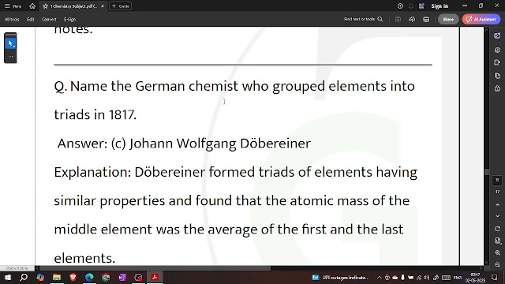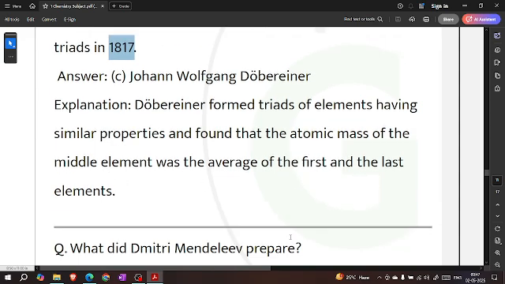Name the German chemist who grouped elements into triads in 1817. Johann Wolfgang Döbereiner. Döbereiner formed triads of elements having similar properties and found that the atomic mass of the middle element was the average of the first and the last element.